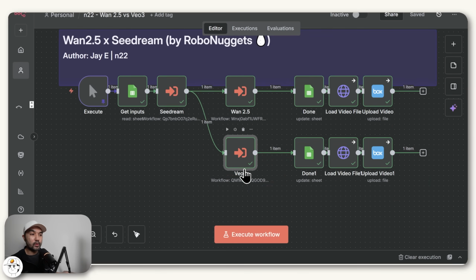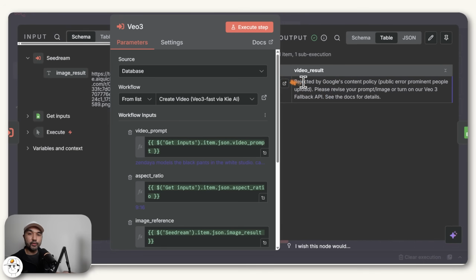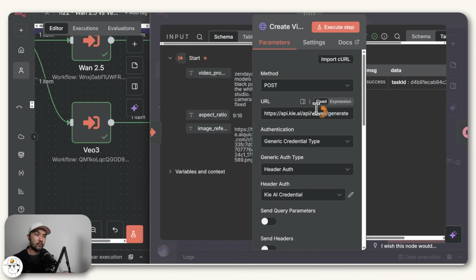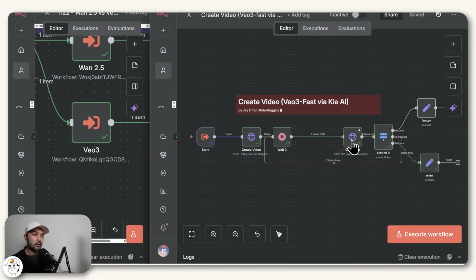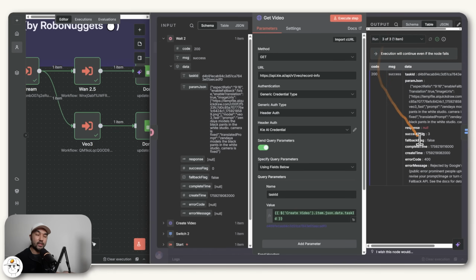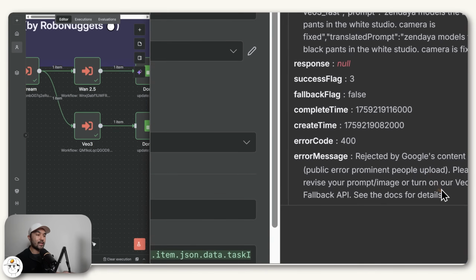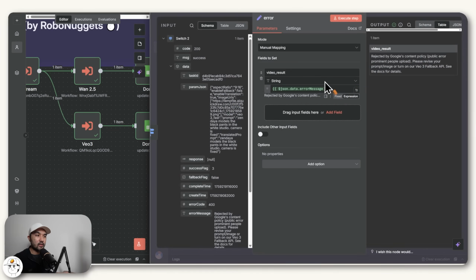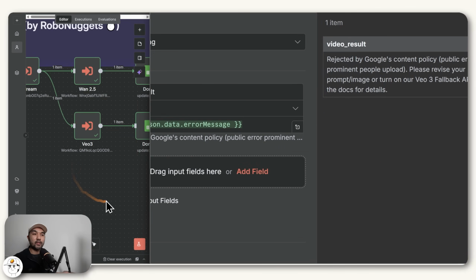But if you go to the sub-workflow for Veo3, you can see that the video result here is the rejection letter by Google's content policy. And if you look at the sub-execution in this case, you'll see that it's the same format once again. The only difference is this HTTP request node. If we open that, that's now linked to this URL that calls on the Veo model. And if you look at the get video step, you'll find that this node, when it finished running, was the one that gave us an error message, which because that's an error, this switch node was now able to handle it to route it to this error branch, which if we open this, that just gets the error message coming from KEI and loads it here so that it passes it back to the main workflow.